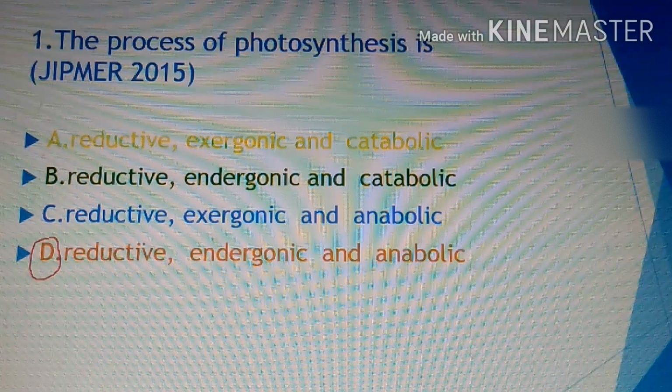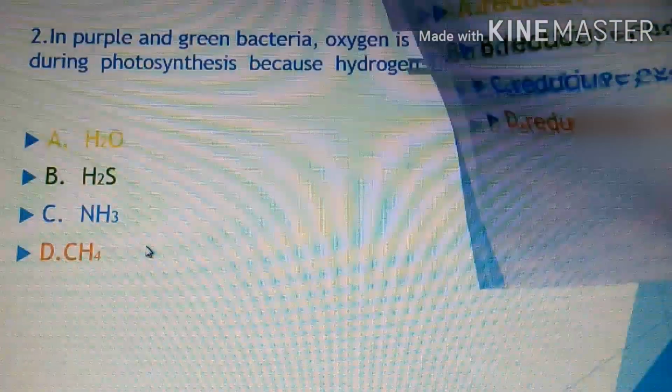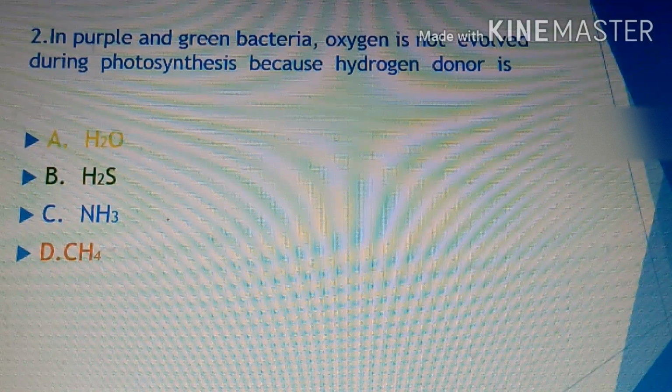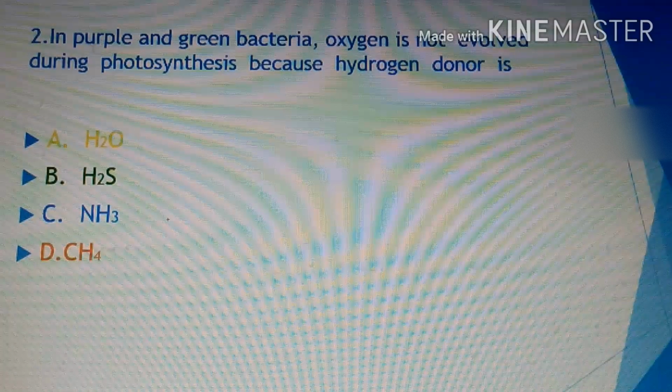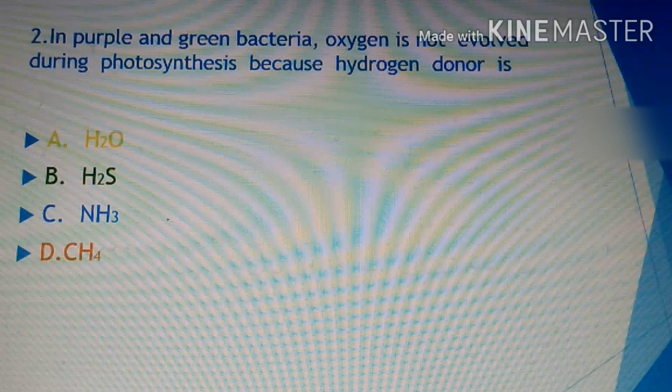So the next question is related to bacterial photosynthesis. Van Niel performed bacterial photosynthesis, and at that time he noticed that H2S acts as a hydrogen donor and sulfur is deposited. After that, the concept of photosynthesis changed.